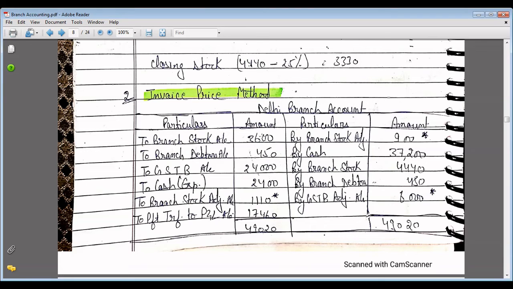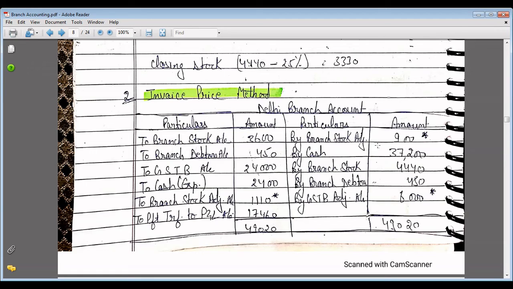Here the branch stock is 3600. We will adjust the profit included in this amount 3600. So the entry will be branch stock adjustment account, and the 900 profit that is included in 3600 we write on the other side, that is on the credit side.